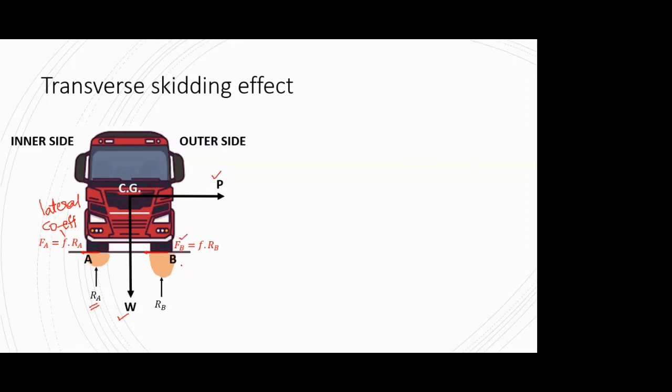Similarly, for wheel B, you have Fb is equal to F into Rb, and Rb is the reaction at wheel B. Now again, if I try to balance out the forces, my centrifugal force P, which is acting on the outer side or the right side, will be balanced by the frictional forces Fa and Fb. And if I rewrite Fa and Fb, it will be the frictional coefficient into the reactions.